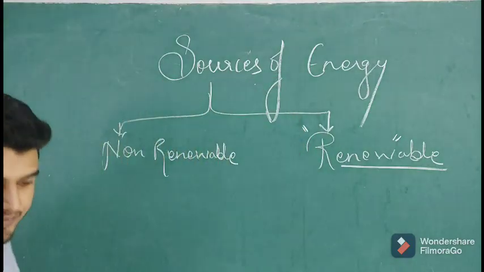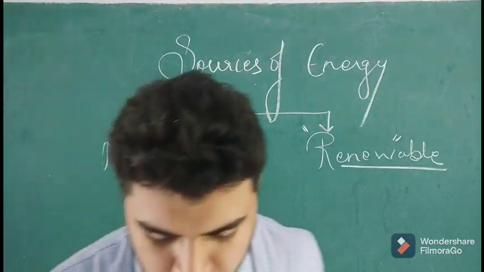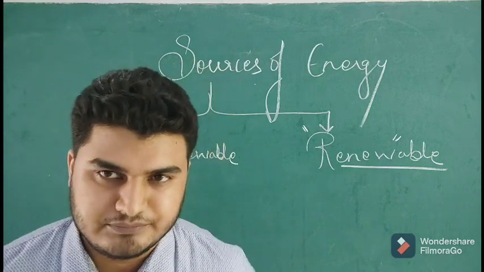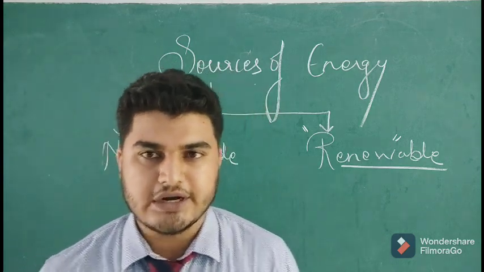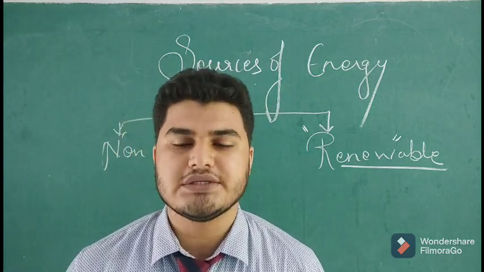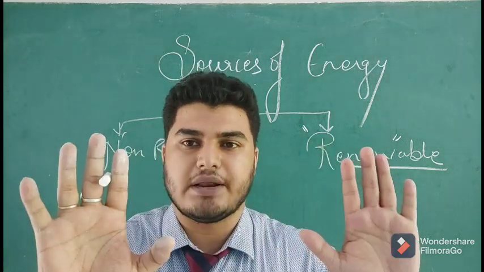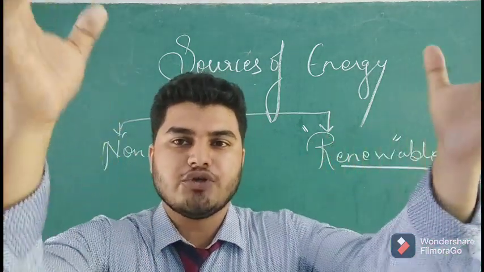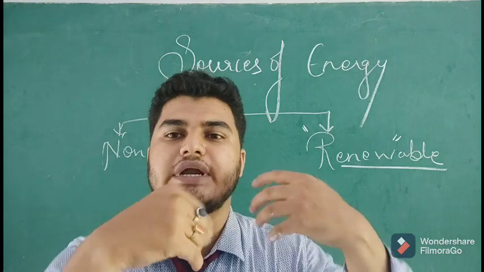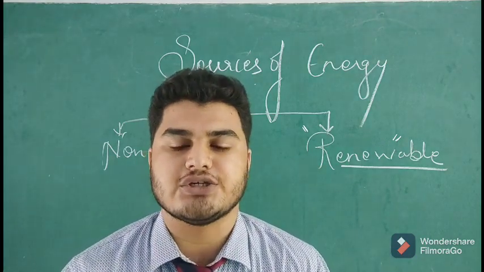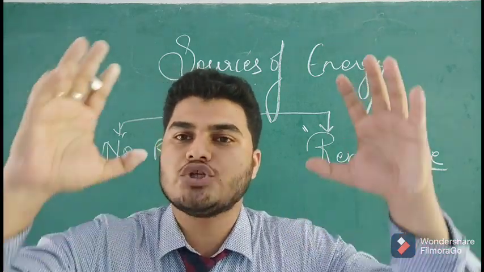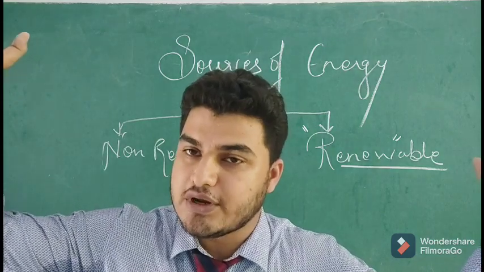Example of renewable source of energy: solar energy, which is very popular nowadays. So solar panels are there. These are the devices which on receiving sunlight convert that light energy into electrical energy. So the sun is going to be there for millions of years.